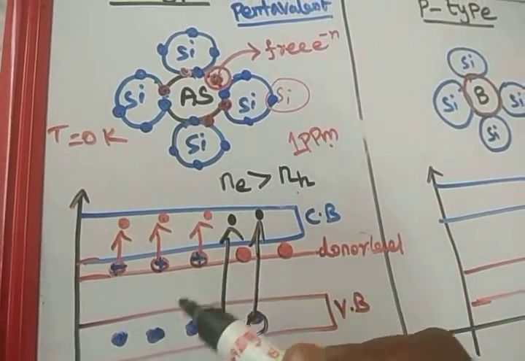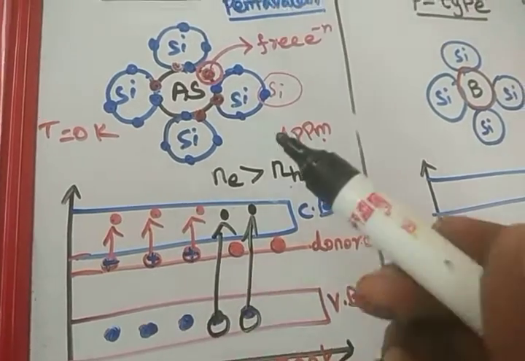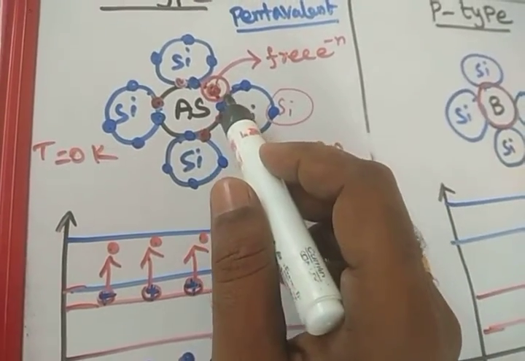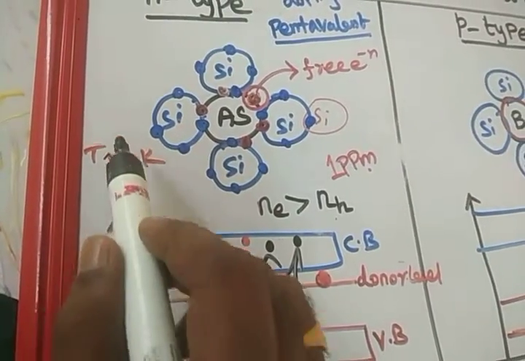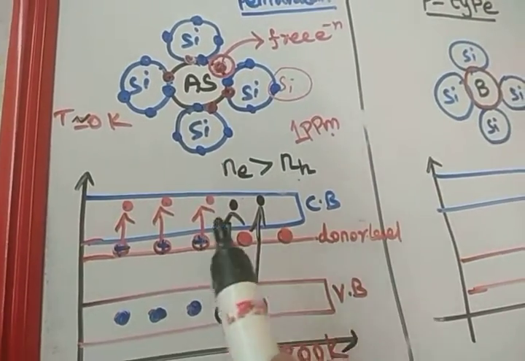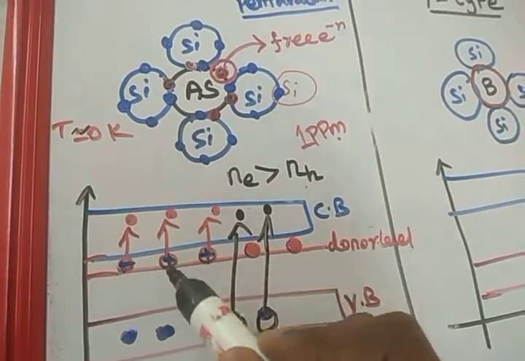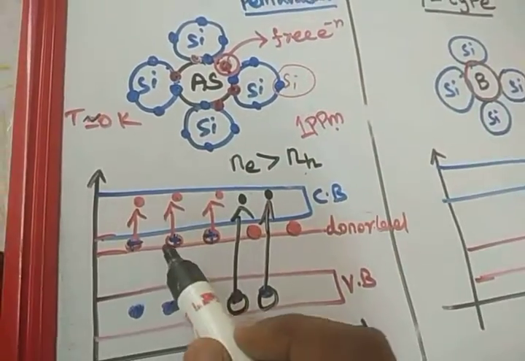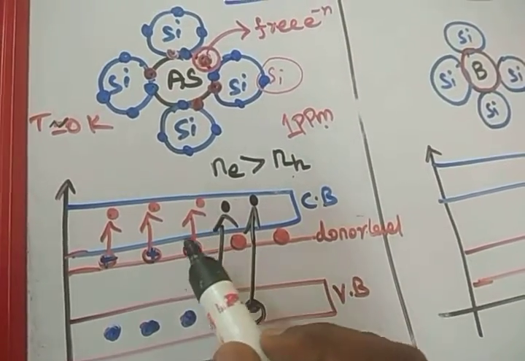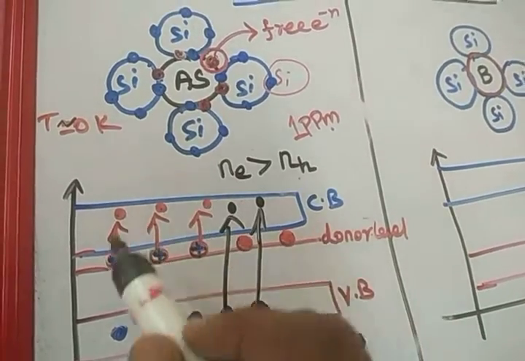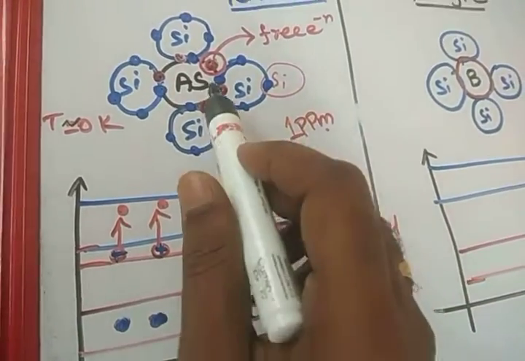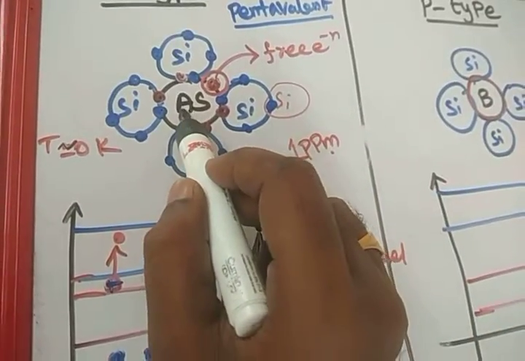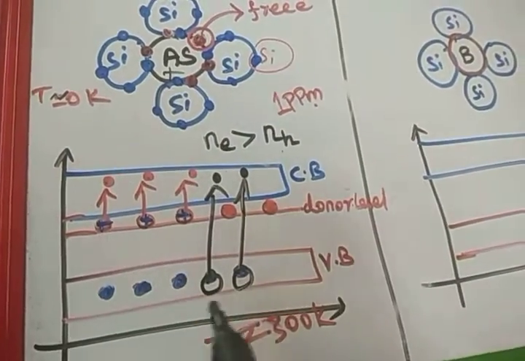The arsenic atom makes a bond with the silicon atom. Only one electron is ready to liberate, even at approximately 0 Kelvin, around 10 Kelvin and 15 Kelvin itself. It will liberate the electron as a free electron. So what will happen? This electron will jump to the conduction band. Free electrons are always occupied in the conduction band. Whenever the electrons come out, this atom will become an ion. So positive ions are there.